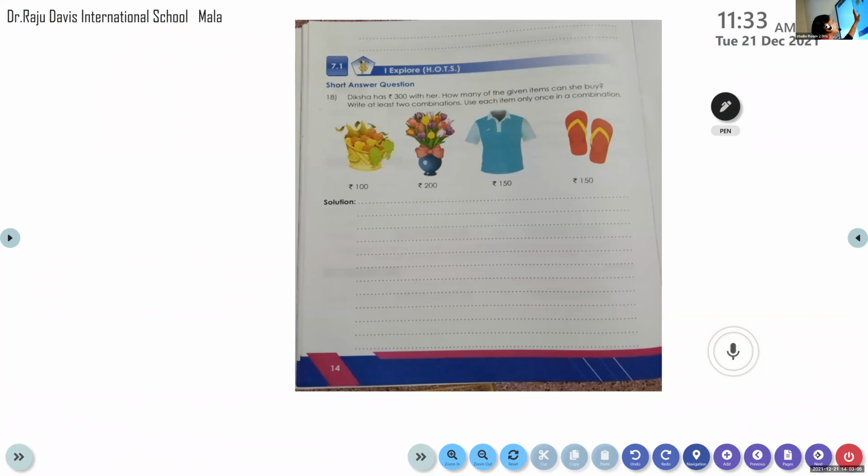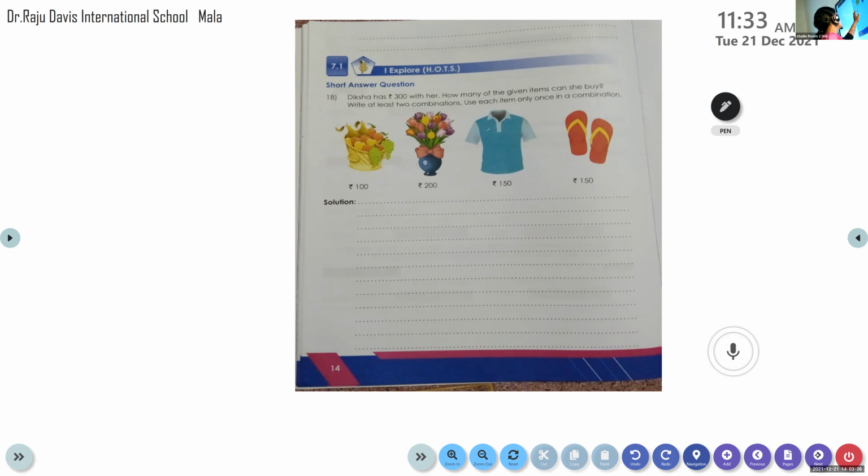She can take any 2 items. She is having only 300 rupees. So, equal to 300 or below 300, she can buy. Parvati, tell me: 150 plus 150 is equal to 300, and 100 and 200 is equal to 300.